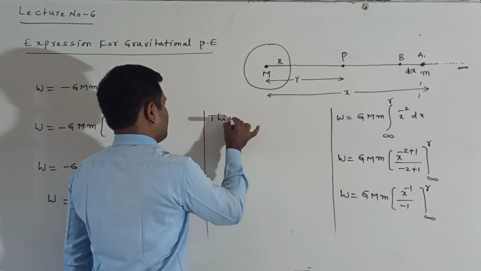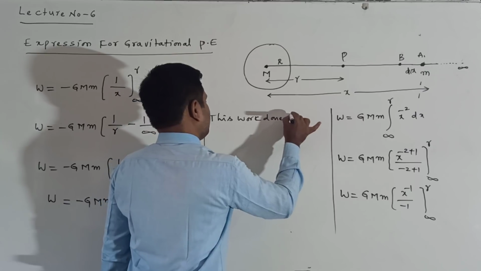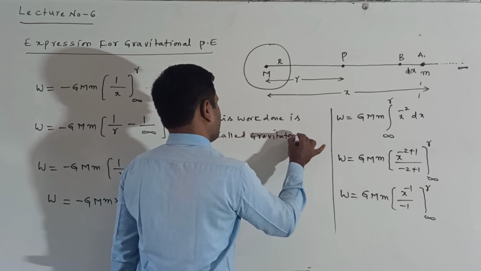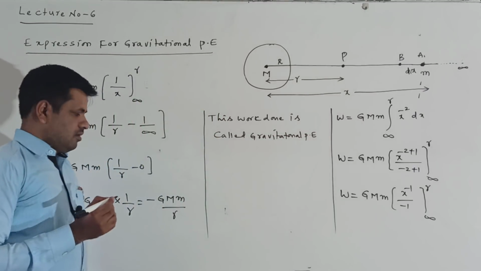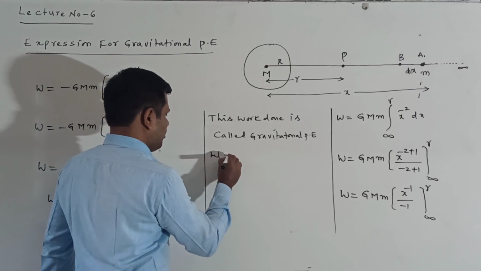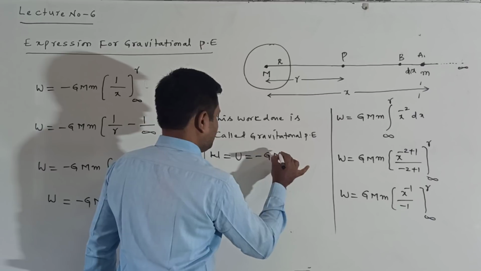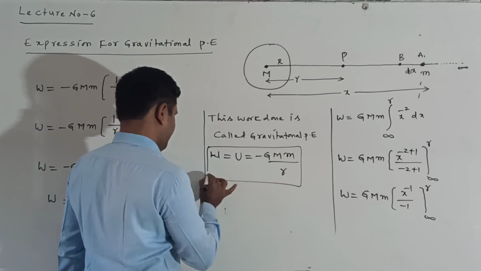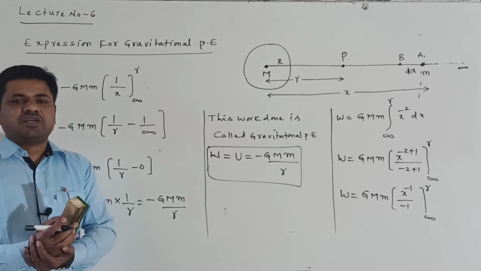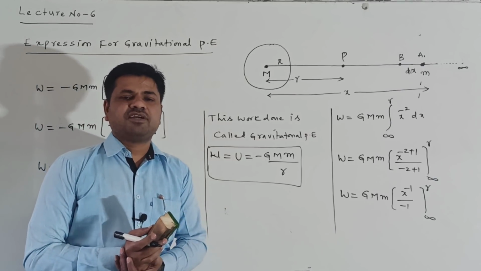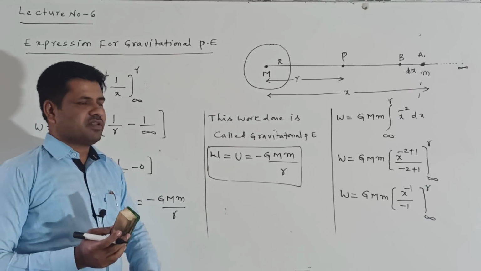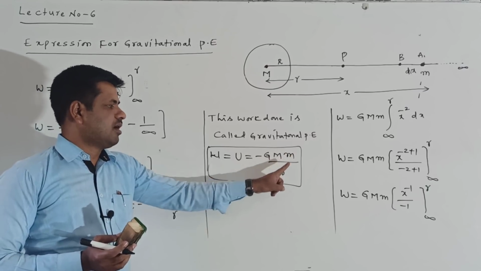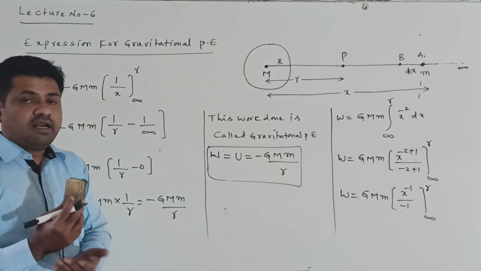This work done is called the gravitational potential energy. This gravitational potential energy, this work done W, I write as U is equal to minus G into capital M into small m by r. This is called the expression for the gravitational potential energy. W is equal to U is equal to minus G into capital M into small m by r. You just have to recall this.